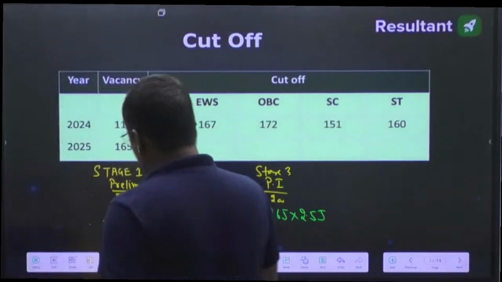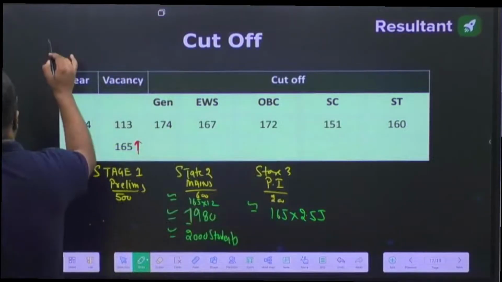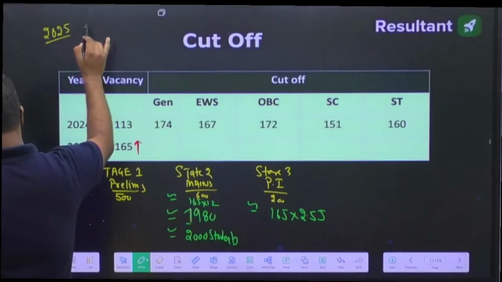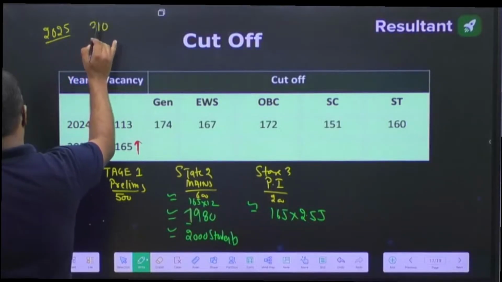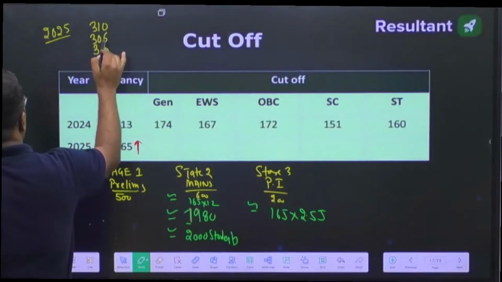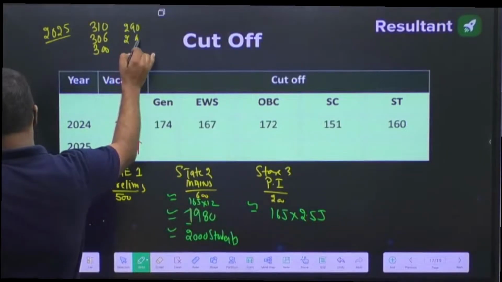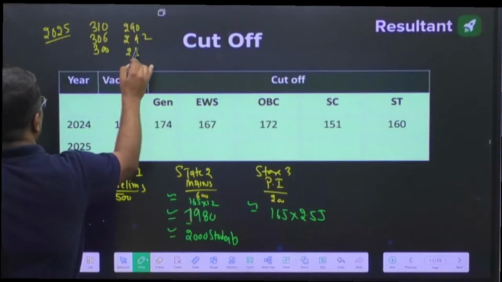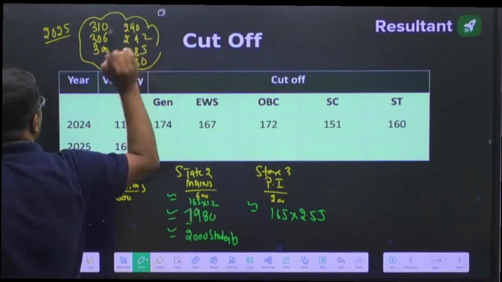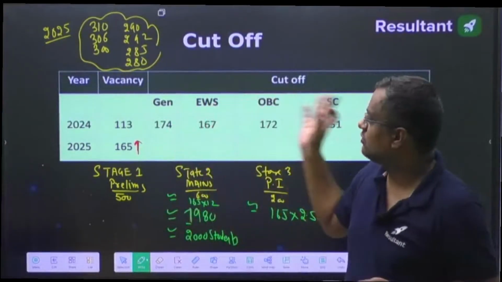Okay, so these are the marks that I got to know from students till now, out of 500: 310 marks, 306 marks. These are all authentic marks of students. 290 marks, 292 marks, 285 marks, 280 marks. More than 280, till now I know 7 students, and those are all authentic.